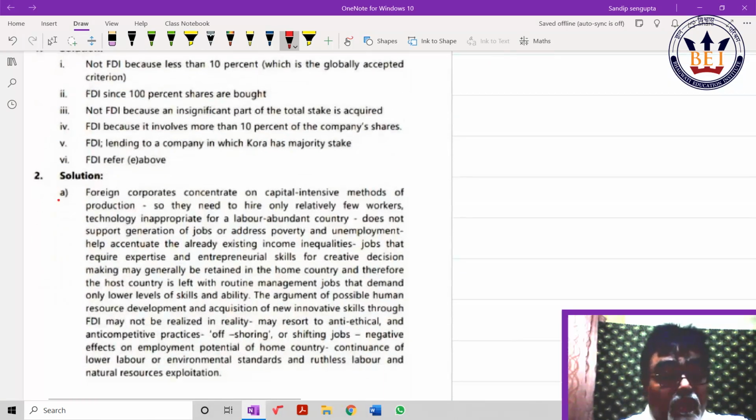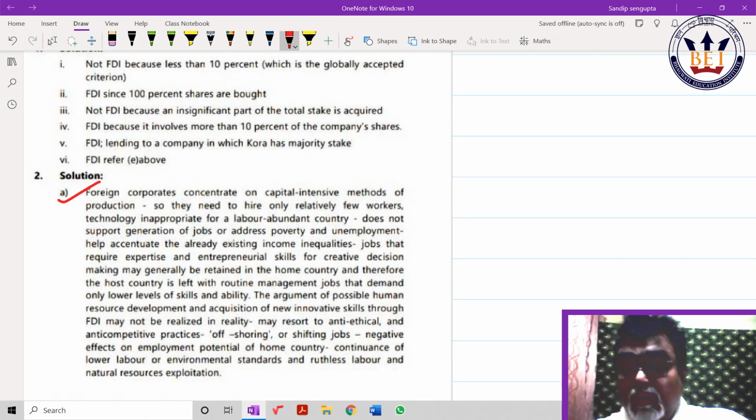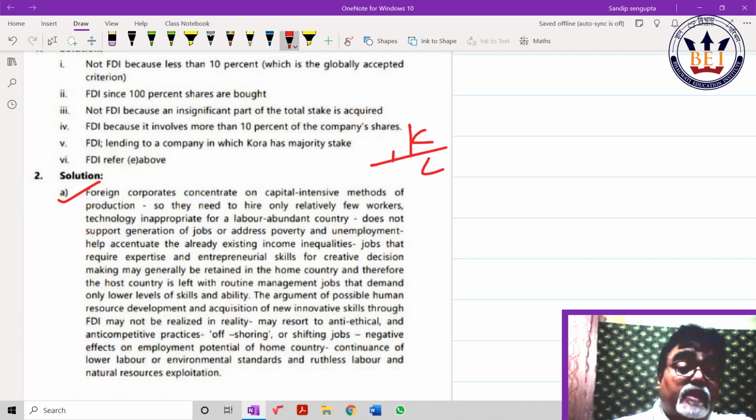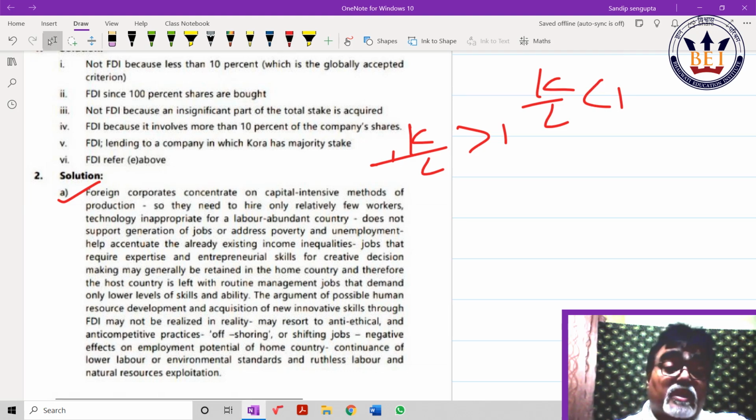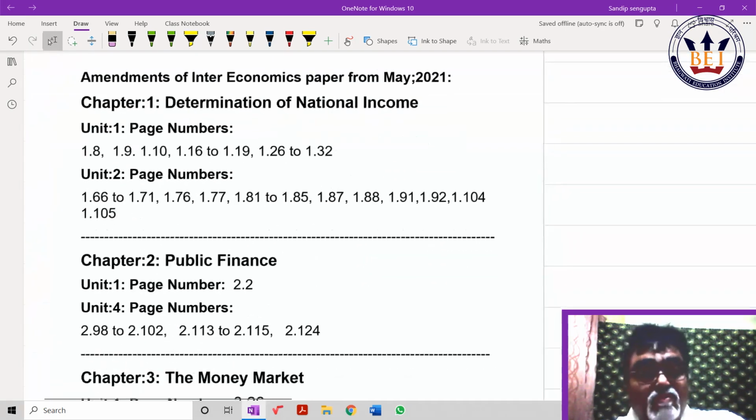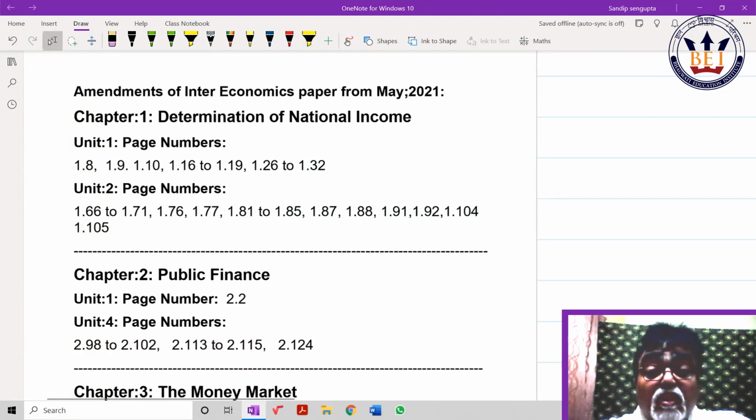And one new question they have given, labor group in a country. Simple language only. Just simple language it has been given. While capital intensive technology, one thing I should help you, those who don't know, capital intensive means K by L greater than 1, labor intensive means K by L less than 1. Developed country always emphasize on capital intensive technology, and developing country always emphasize on labor intensive technology because of abundance of things.